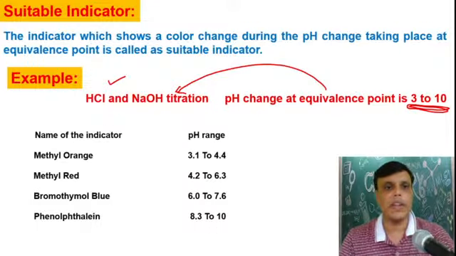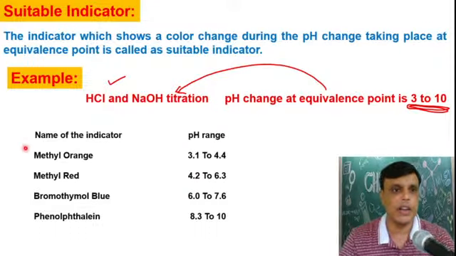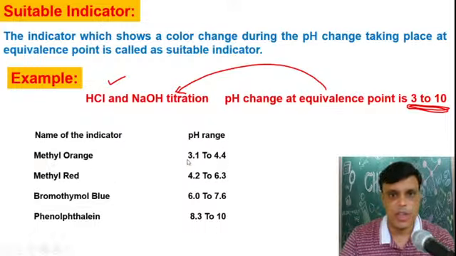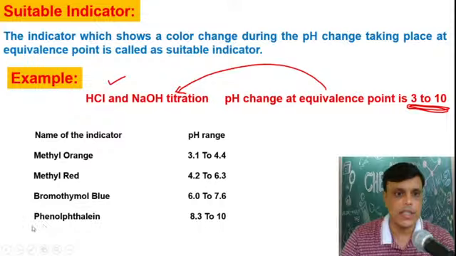Here the names of indicators are given, and here the pH range is given. So methyl orange shows 3 to 4.4. Methyl red shows 4 to 6.3. Bromothymol blue shows 6 to 7.6, and phenolphthalein will show 8 to 10.